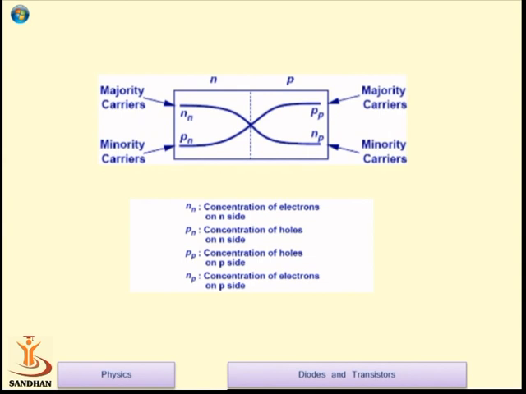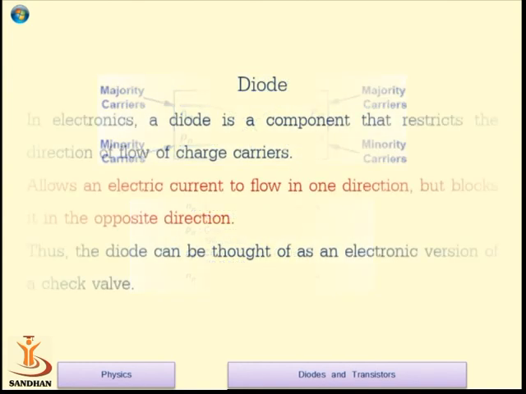In the case of intrinsic semiconductor, the number of holes and the number of electrons are equal, whereas in the case of N-type, the majority charge carriers are electrons, which are more than the holes, and in the case of P-type, the majority charge carriers are holes, which are more than the electrons.